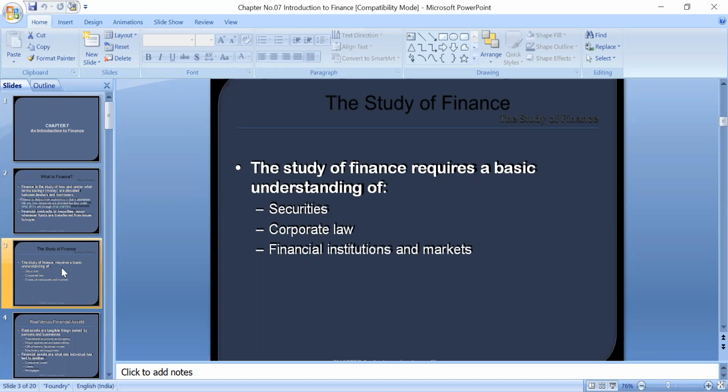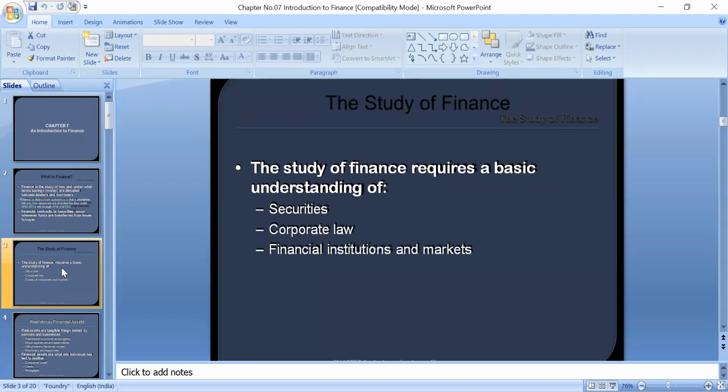And the third is financial institutions and markets. These are the institutions or markets involved in the transfer of funds from one person to another, like banks, leasing organizations, all types of banks, and markets like the money exchange market and the stock exchange market.